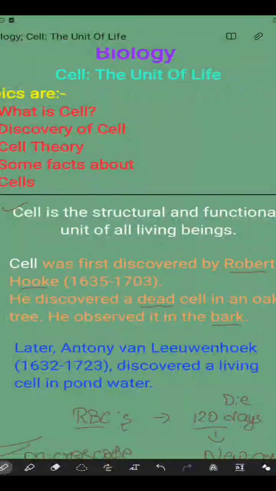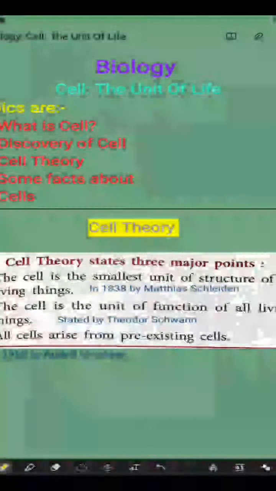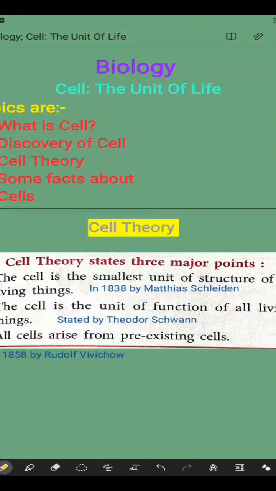Now let's move to the very important part of this chapter, which is cell theory. There we will know about three major points and three major scientists. Okay, now let's move on to that. The cell theory states three main points. So basically now we are going to see the cell theory. Here these three major points are stated by three different botanists, zoologists, or we can say scientists. So the first point is the cell is the smallest unit of structure of all living things.